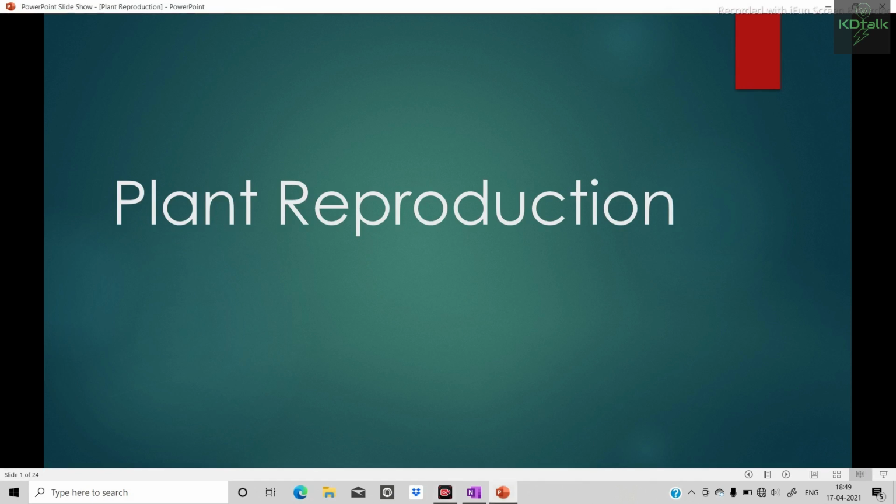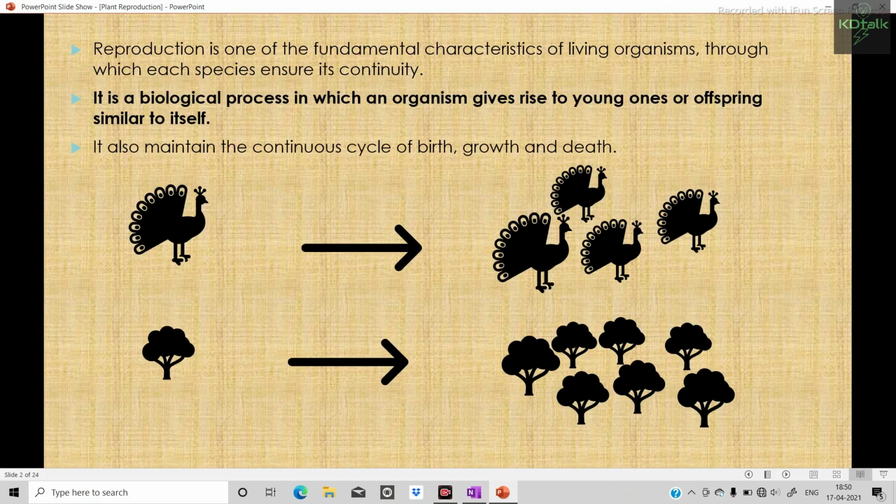So, what is reproduction? Reproduction is the biological process in which an organism gives rise to young ones or offspring similar to itself. Look here. The animals produce a number of individuals, and the plants produce many individuals of plants like themselves.